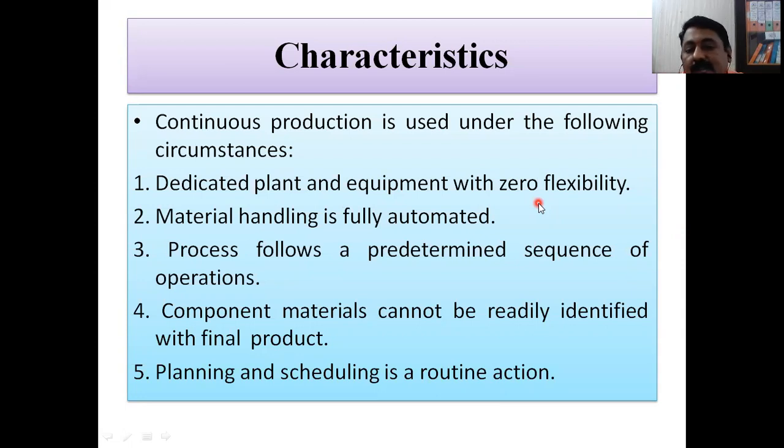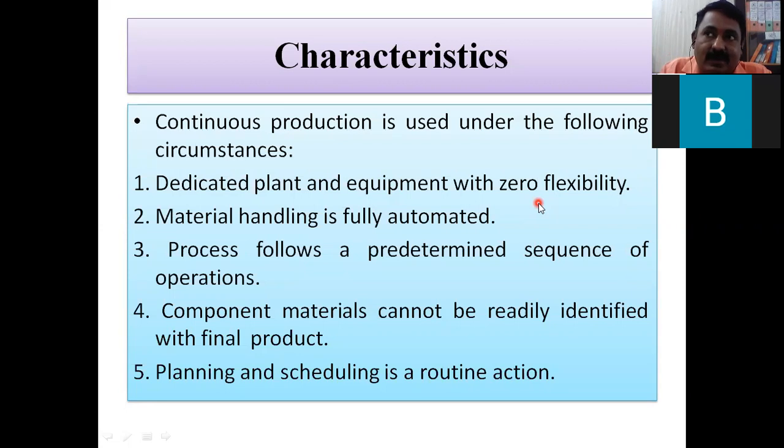The process flows in a predetermined sequence of operations. So if you see the predetermined sequence, first will be this operation, second will be this operation, third will be this operation. For example, let us take a two-wheeler. The chassis will be there, then assembly will start, then the body, then seats, then the top cover, then painting may be there. The sequence may be different; I am giving you these examples just for your understanding.